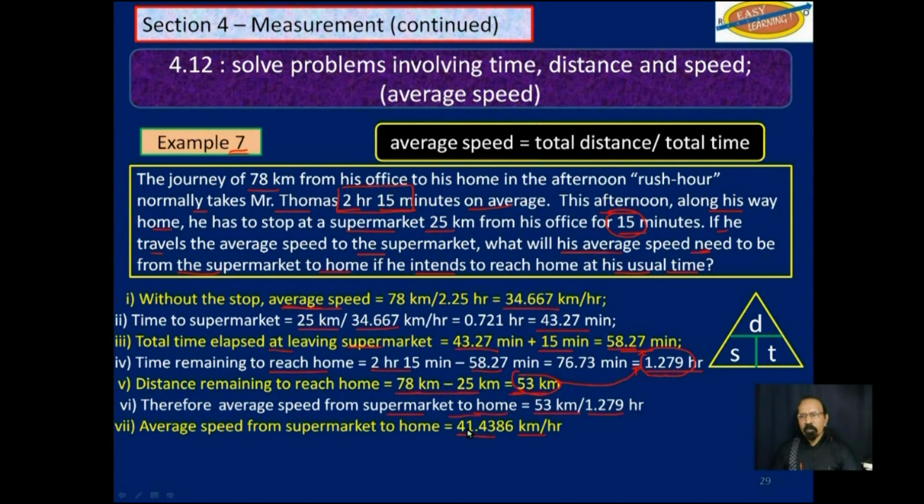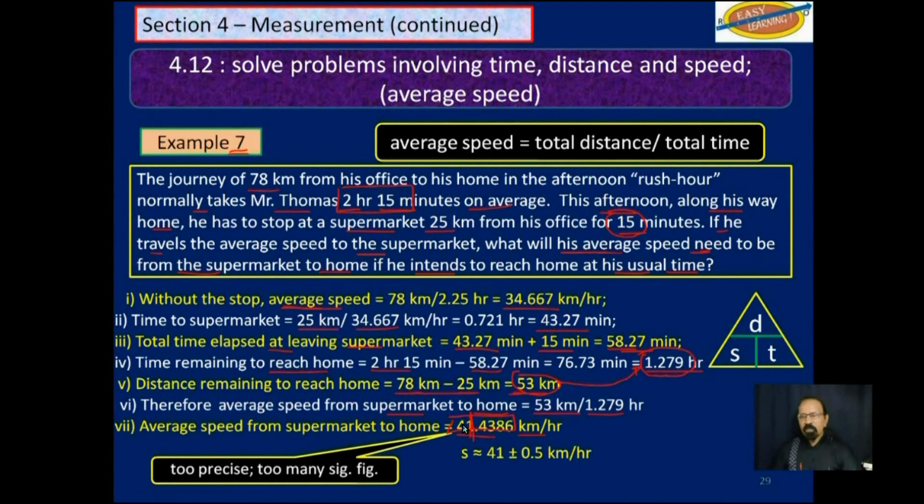Of course, we have too many significant figures here. We have to round off to two significant figures, which is where that 1 is, which is the 1's position. And so we get 41 plus or minus 0.5 kilometers per hour.